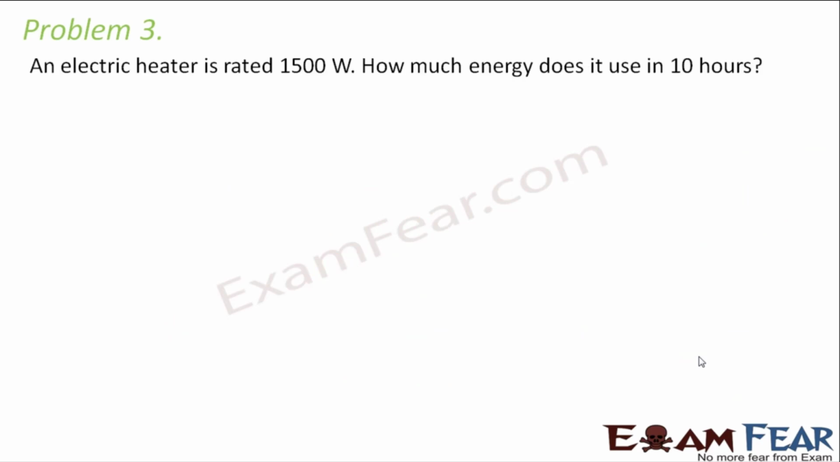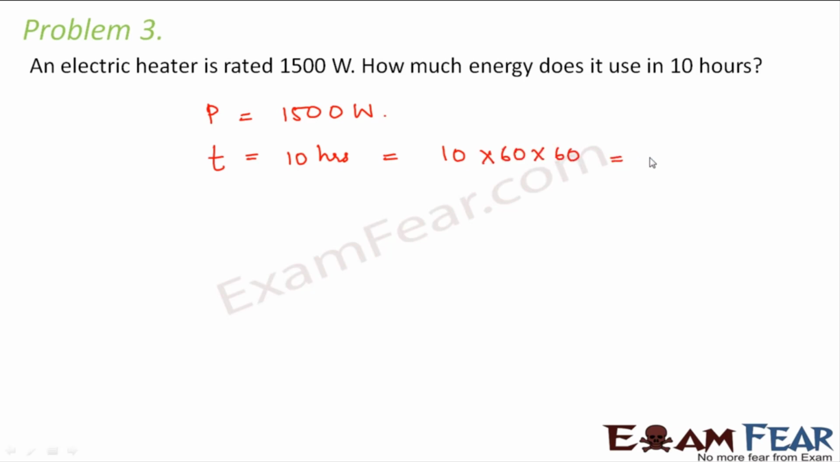Okay. So let us look at problem 3. It says an electric heater is rated 1500 watts. How much energy does it use in 10 hours? So the power of the heater is given as 1500 watts and the time for which it is utilized is given as 10 hours. So 10 hours is 10 into 3600 seconds, which is equal to 36000 seconds.